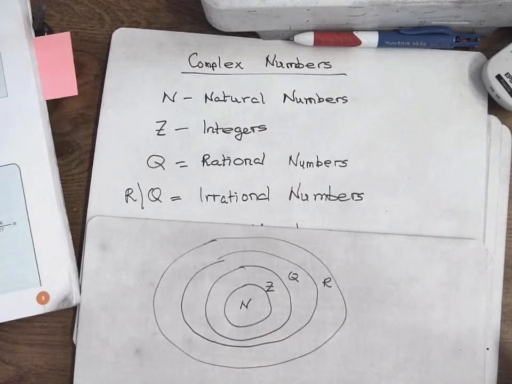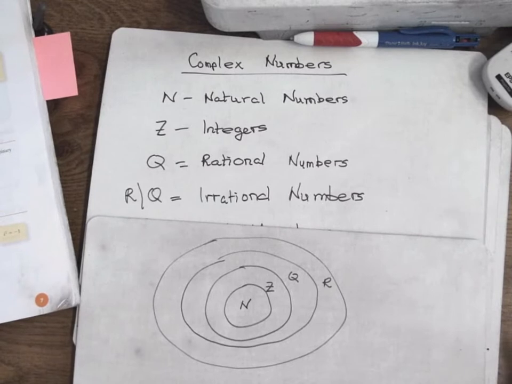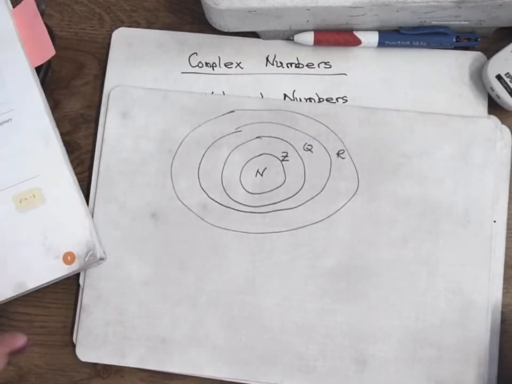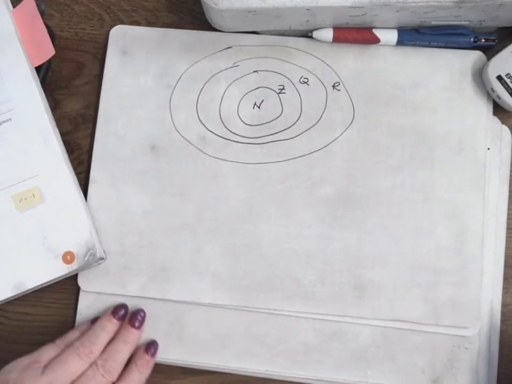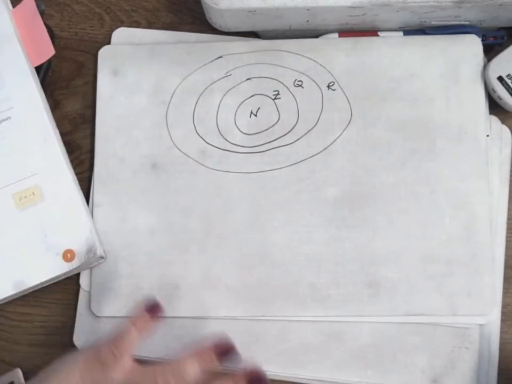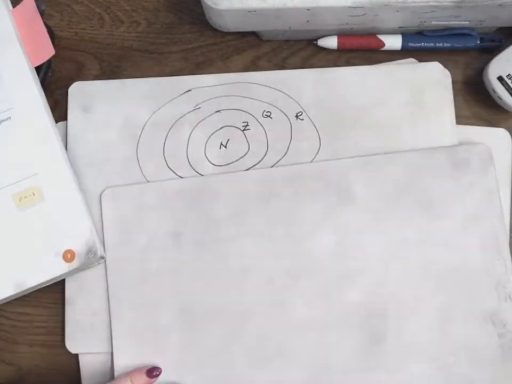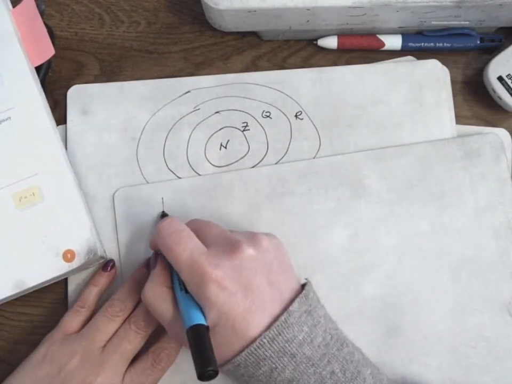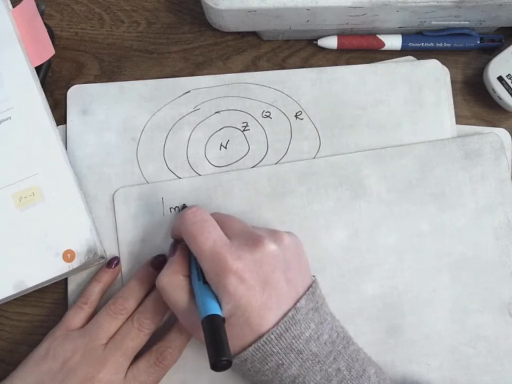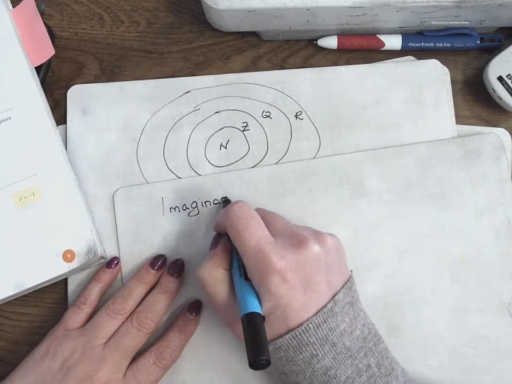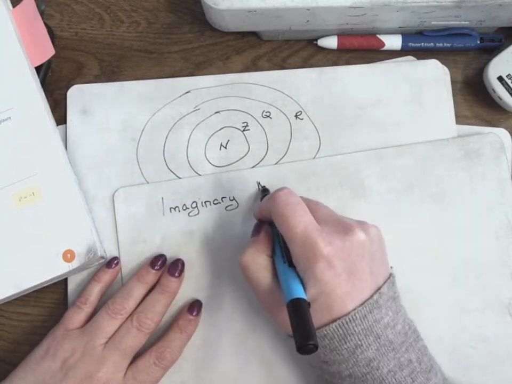Now there's constructing root 2, I'm going to leave that until 6th year. It's not very hard, but I just don't want to do it now. Now I'm going to talk about imaginary numbers. So imaginary numbers is what we're on to today. It sounds very complicated, but it's not.